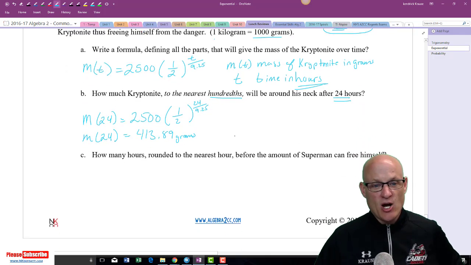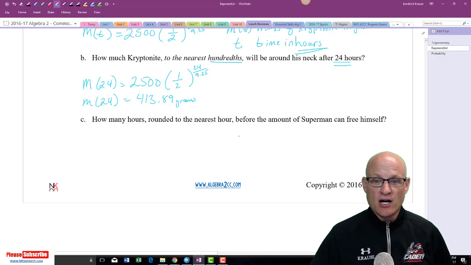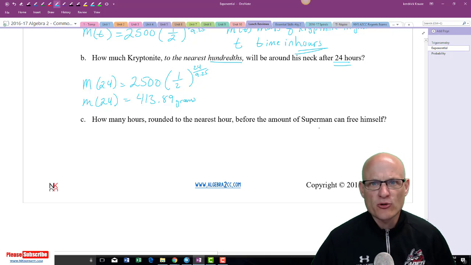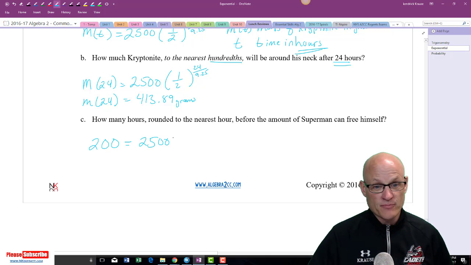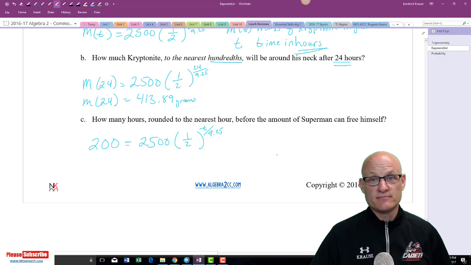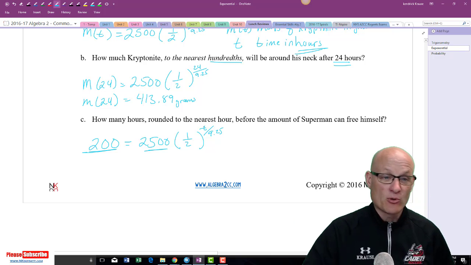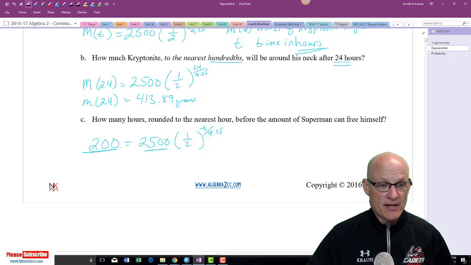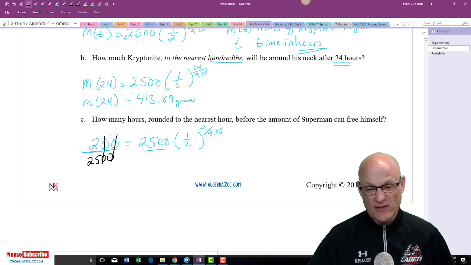So the question says, how many hours rounded to the nearest hour before the amount of kryptonite, before Superman can free himself? So we know that he can only free himself if the amount of kryptonite is 200. We're going to start with 2500, half-life of 1/2, T over 9.25, right? Because we got to end with 200, start with 2500, and we just don't know time. Apparently, we're going to have to do logs again. So we're going to divide by the 2500, get the weird thing alone. I'll get rid of those zeros, but I'm going to leave that as 2/25. It's fine.